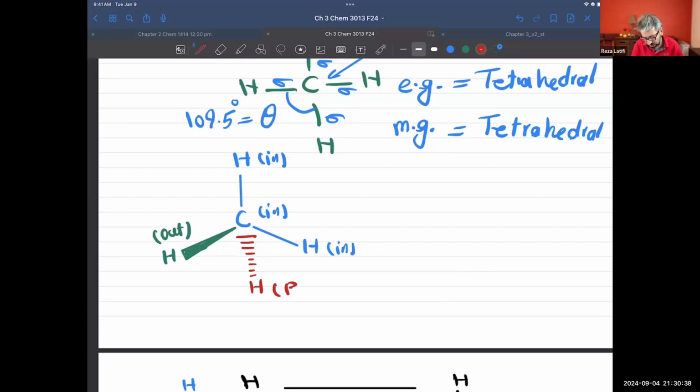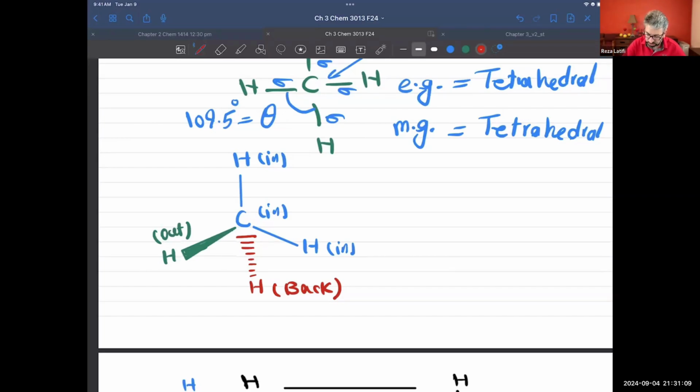Okay, so this hydrogen is back. And so this is the right way to present geometry of tetrahedral carbon. Okay, so please practice this one. Why? Because in organic chemistry, we do care a lot about geometry of the molecule. We want to know whether that substituent or that atom is pointing to us or far from us. Why? Because it's going to change the chemical reaction or maybe the product that you get at the end.